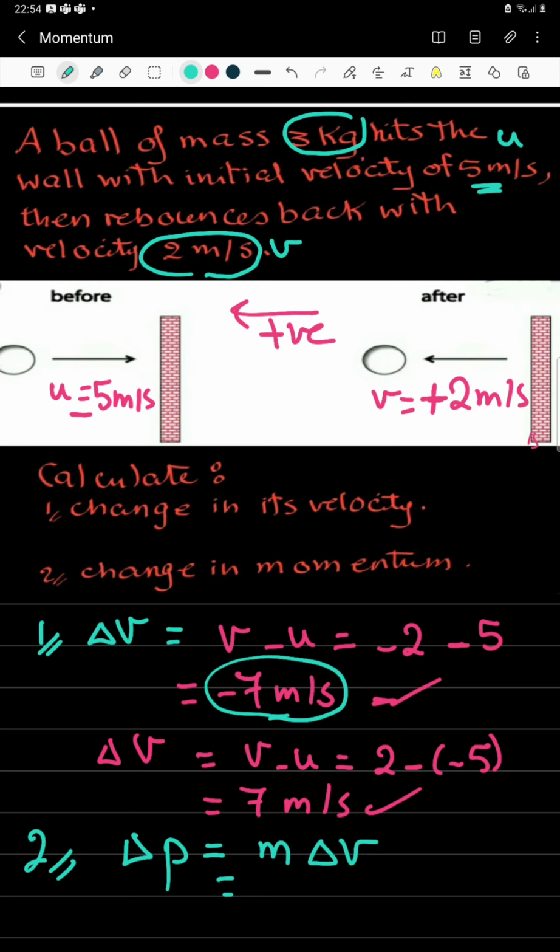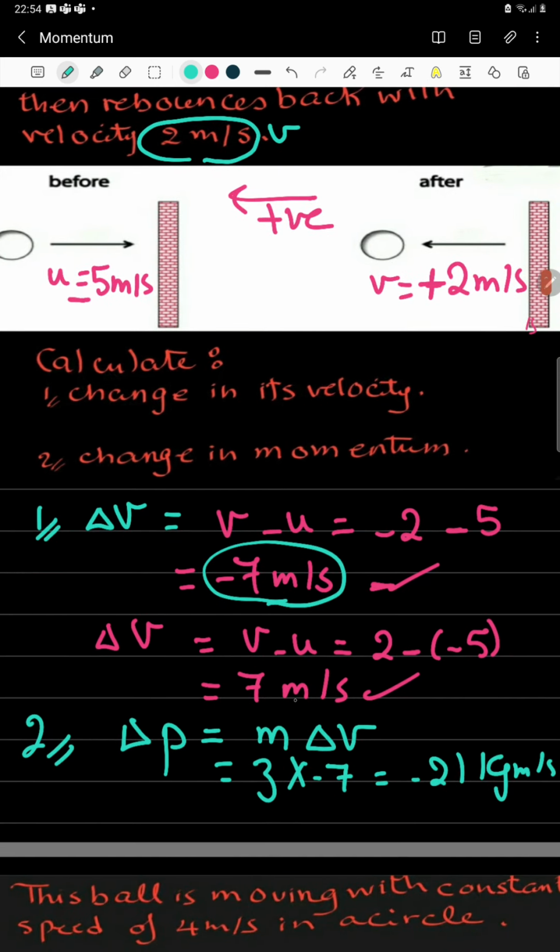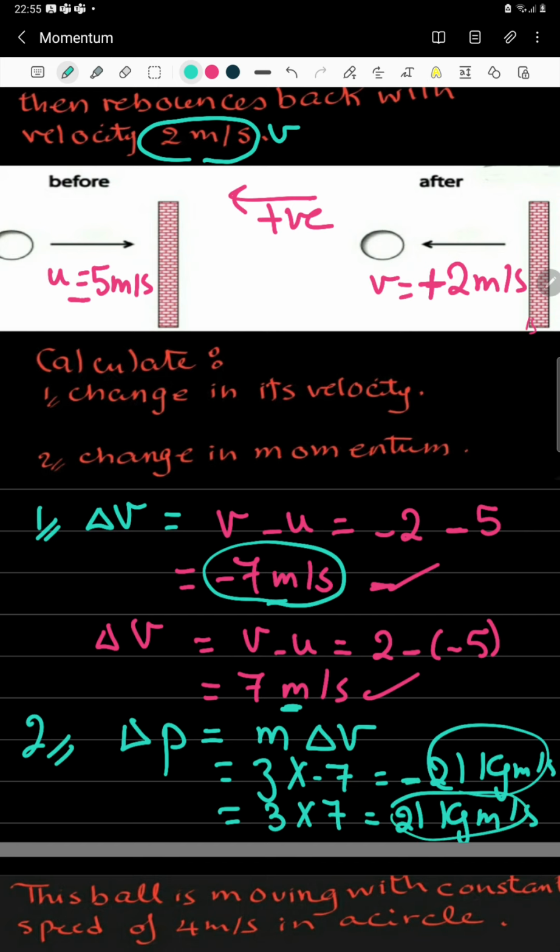They are going to get the change in momentum 3 times negative 7, which is equal to negative 21 kilogram meters per second. And those who assumed the left as positive, they would get the answer 3 times 7, which is equal to 21 kilogram meters per second. Both have got the same answer for the momentum. Does the negative sign here have any effect on my answer? No, because it's just the assumption of the positive direction. Okay?